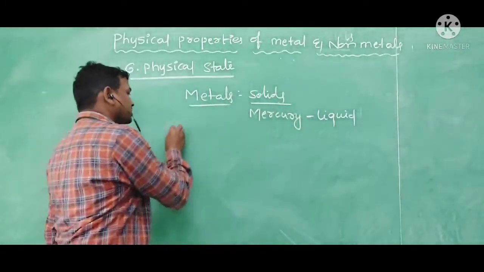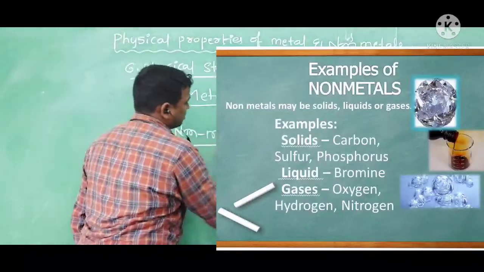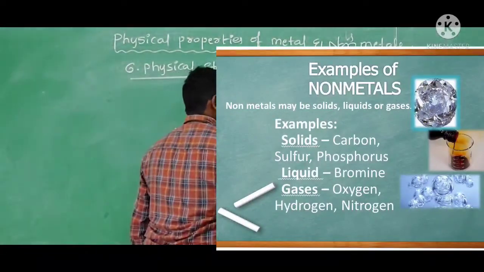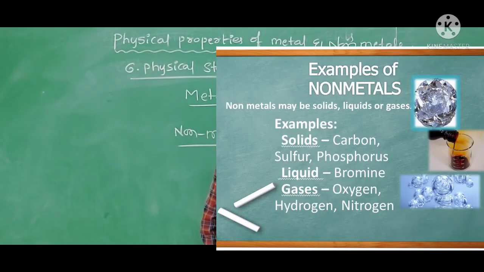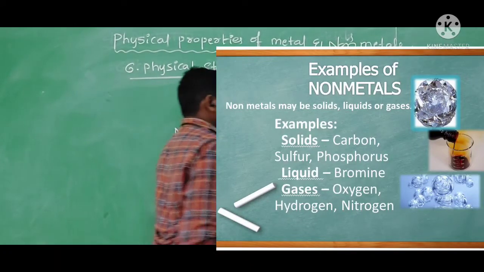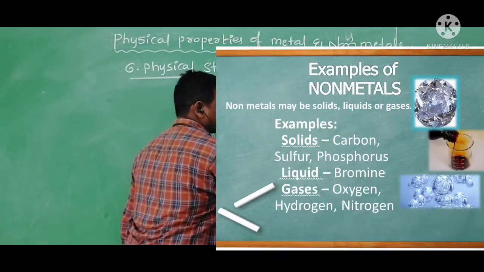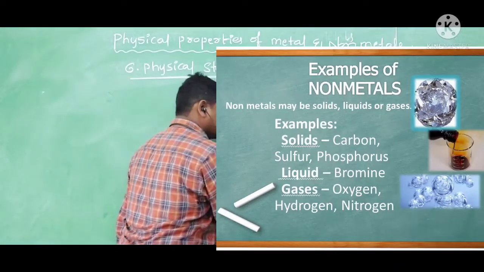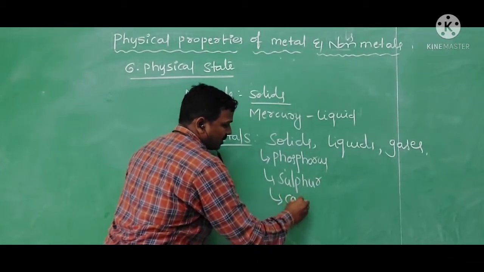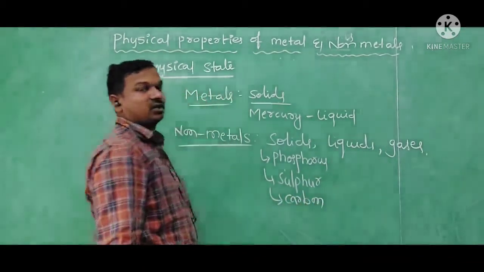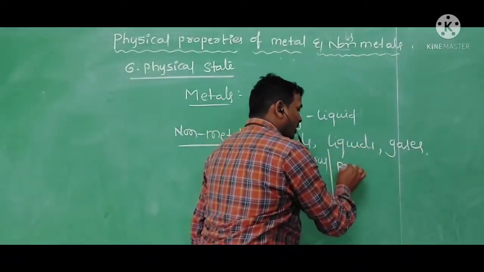Coming to the non-metals, we find non-metals in nature in the form of solids, liquids, and gases. The solids are phosphorus, sulfur, carbon, etc. Coming to the liquids, bromine.